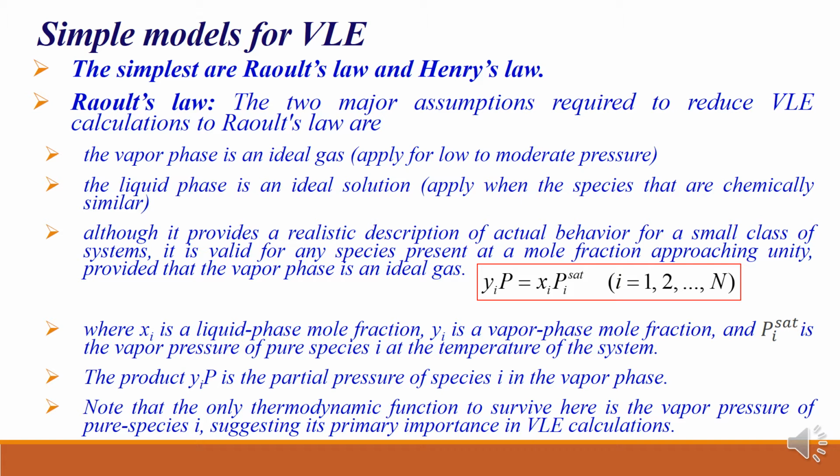Raoult's law is a combination of ideal gas and ideal solution. Remember, your left hand side is the application of Dalton's law, right? So partial pressure is equal to mole fraction into total pressure. So this is for ideal conditions, right? No doubt it is applicable for low or moderate pressure, right? And the right hand side here is the ideal solution, because composition into pi saturated vapor pressure, right?